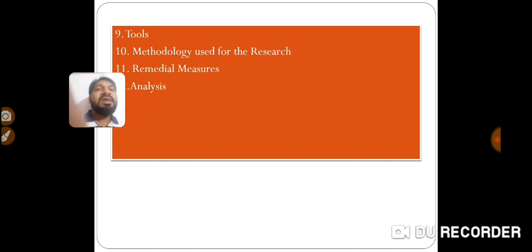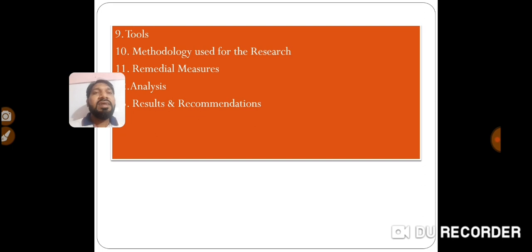The 11th one is remedial measures. What kind of remedial measures are you using here? That is very important to analyze. If you want to analyze, first of all, it is very important to select the measures, for example mean, mode, median. All 3 are measures of central tendency, or ways of getting the average. Once you get the central tendency, then you will be able to analyze your data. So measures as well as analysis. Then after analyzing, you will be able to find out the results.